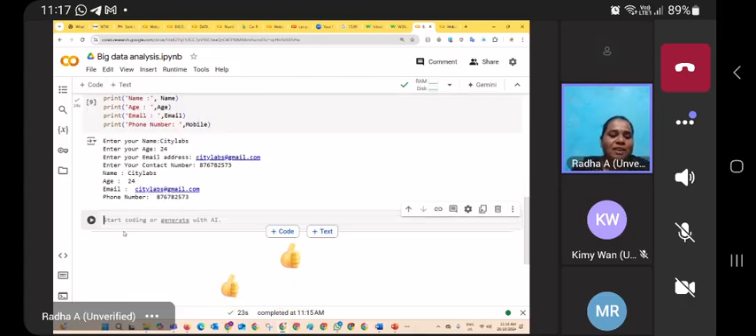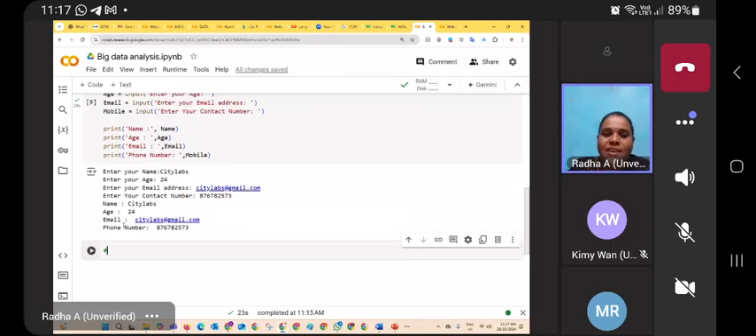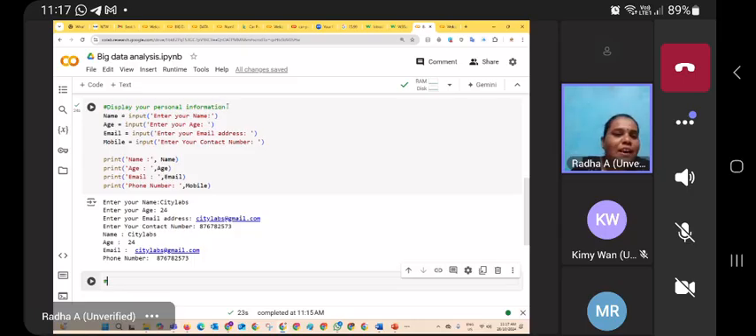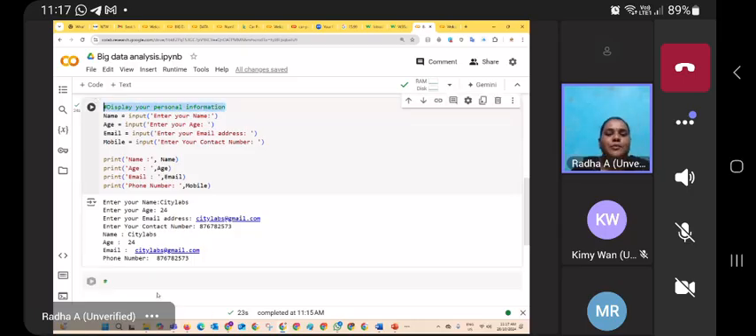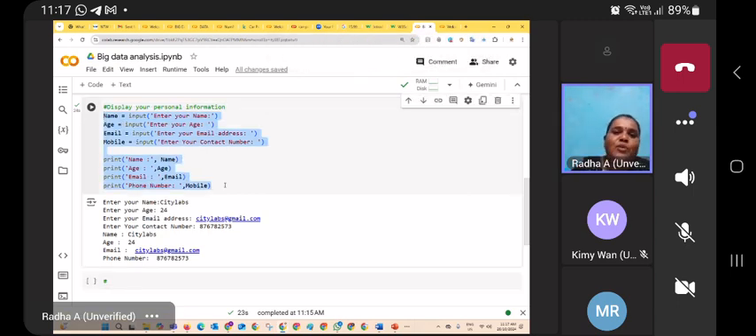See why I am giving the hash symbol. It is optional only. Why I am giving the title over the program: with a small program, when you see the program itself, you can see, oh, this is a personal information program.